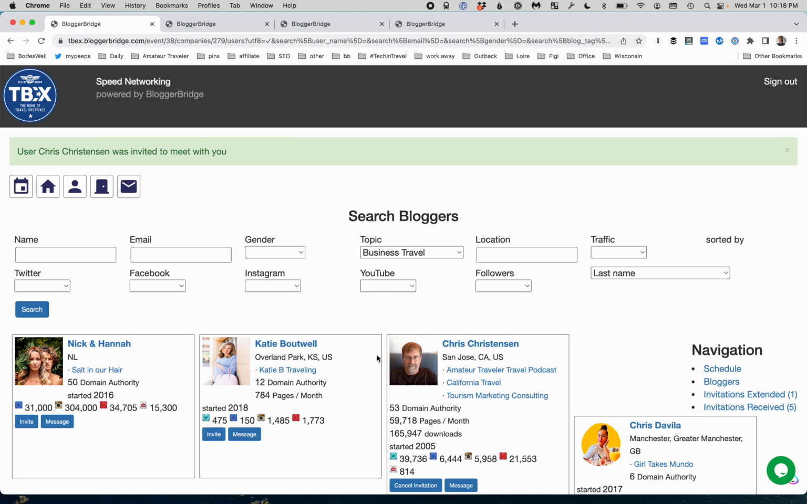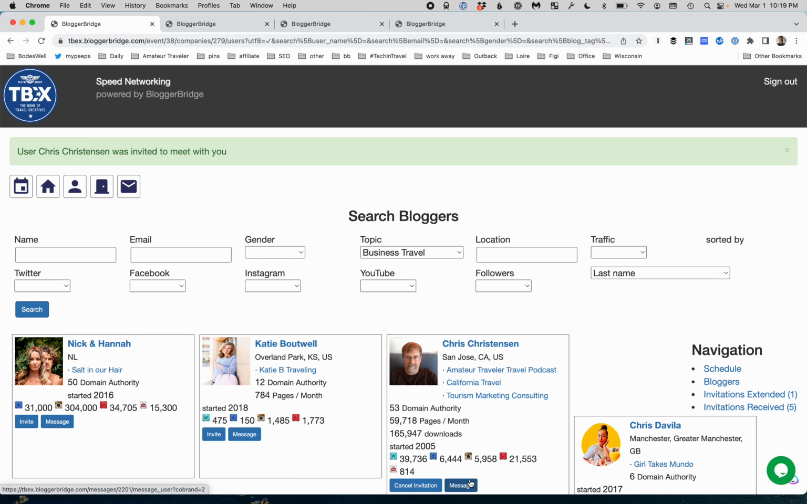So use the system to find bloggers that you're interested in. Be picky. Look for bloggers who are interesting to you for what you're trying to do. Understand what it is you're trying to do first, and then use this system to search for them. You can contact them. You can even send them questions ahead of time to find out more information about them by using the message button here. But that's how to use BloggerBridge as a company for TBEX.